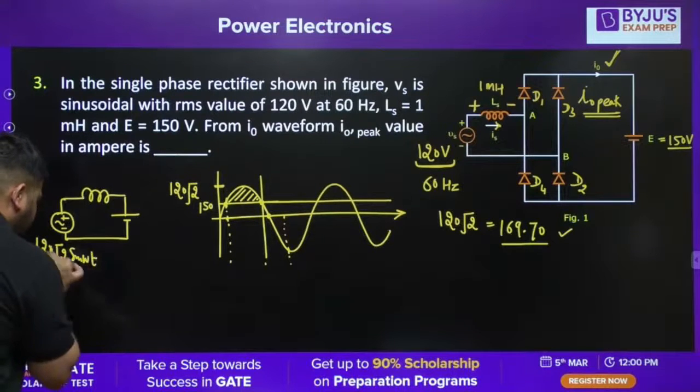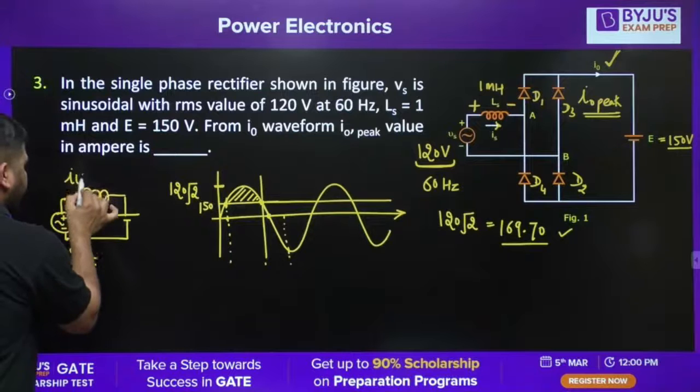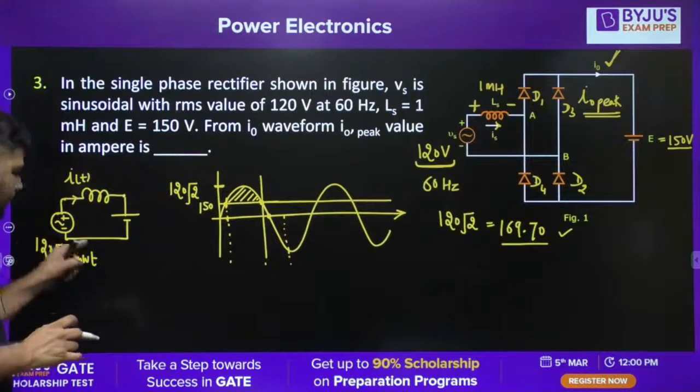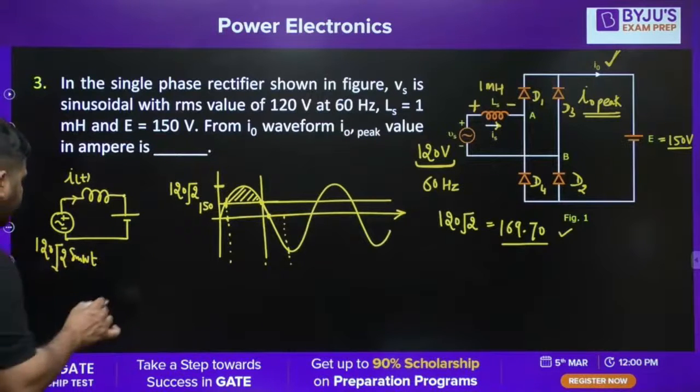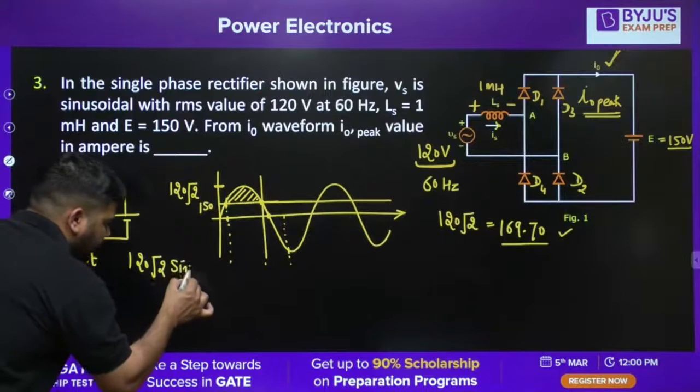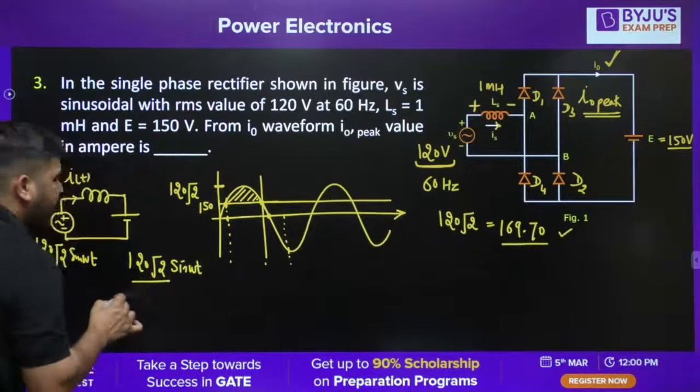So now let's write the current equation. First, let's write the current due to this source. So the current due to this source will be 120 root 2 sine of omega t divided by omega L.